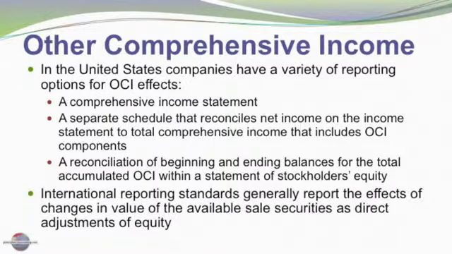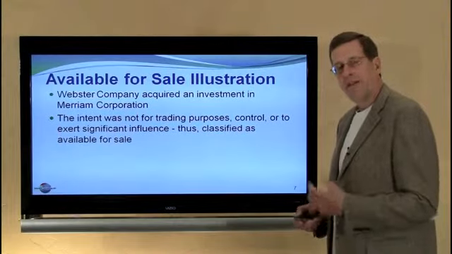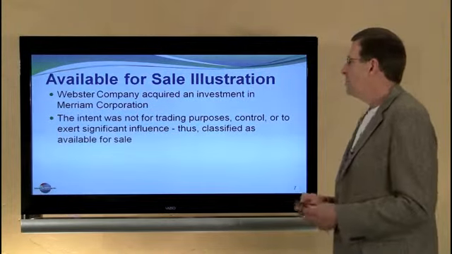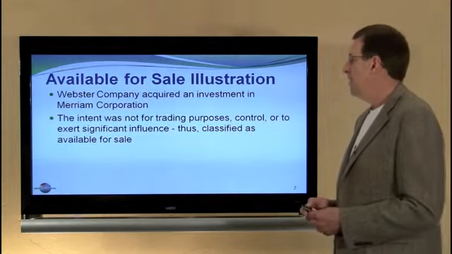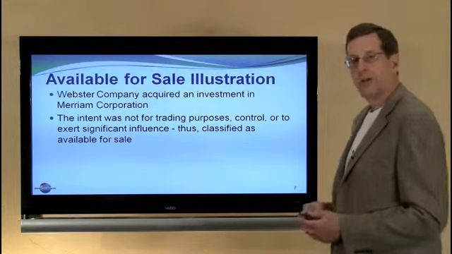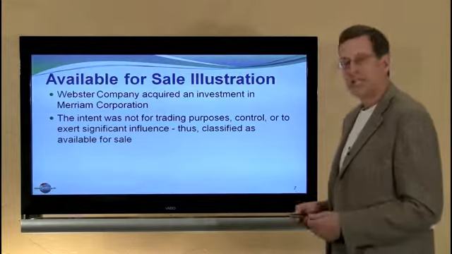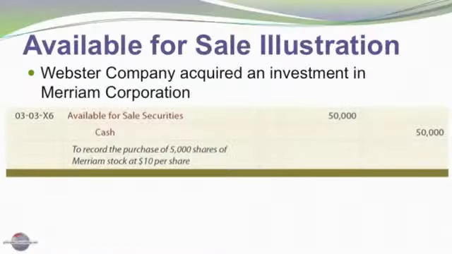International reporting standards generally report the effects of changes in value on available for sale securities as direct adjustments of equity. Let's look at an example now. This will help clarify perhaps. Webster Company acquired an investment in Miriam Company. The intent was not for trading, control, or to exert significant influence. It's classified as available for sale. It was purchased for $50,000. We debit the investment account, available for sale securities, and credit cash on the date of acquisition.